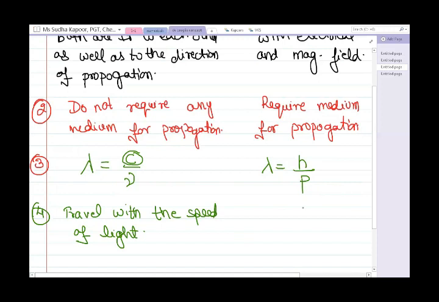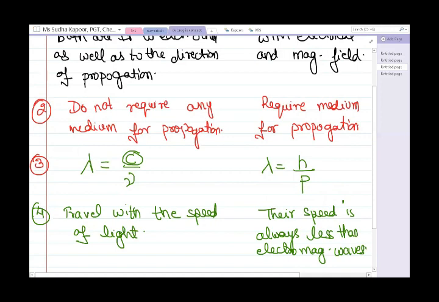But what about the material waves? Since they are moving through the material or the medium, their speed is always less than the electromagnetic waves.